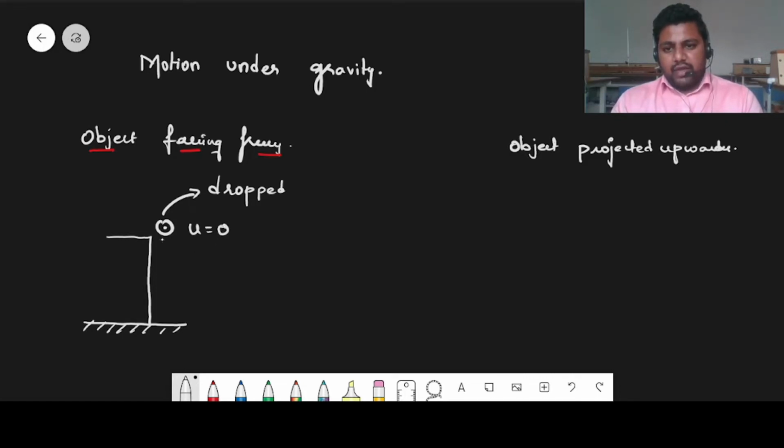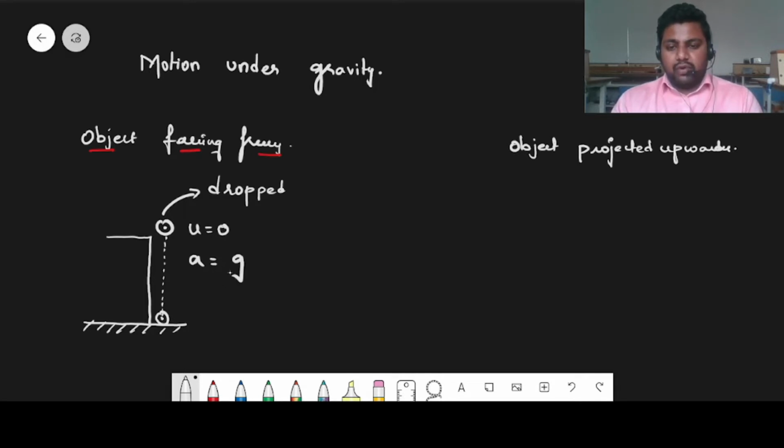Now, it is going to move in the downward direction. Why? Because a constant attraction force due to the earth is acting on it. We call it gravity. So there is an acceleration due to gravity acting on it, and we denote that acceleration with the letter g.